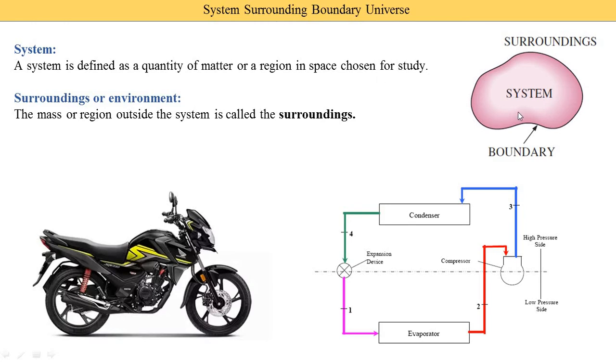Now here in this image you see that this is a system, and the last part of the system is the boundary. So outside the system, everything is called the surrounding. Here suppose there is a problem in the engine and we are focused only on the engine. So the engine is our system and everything outside the system is called the surrounding.